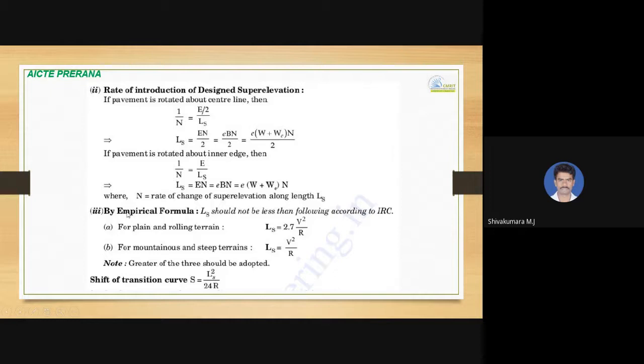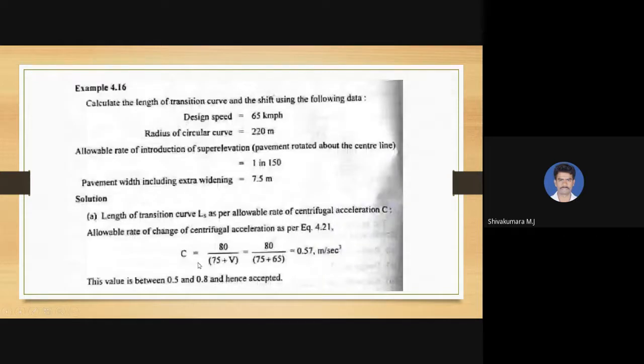And by using some empirical formulas, for plain and rolling terrain it is given as 2.7 V square divided by R, and for mountainous and steep terrain it is V square divided by R. And the shift of a transition curve you can calculate as Ls square divided by 24 times R, where Ls is the length of transition curve and R is the radius. So the greater of these three should be adopted as length of transition curve.